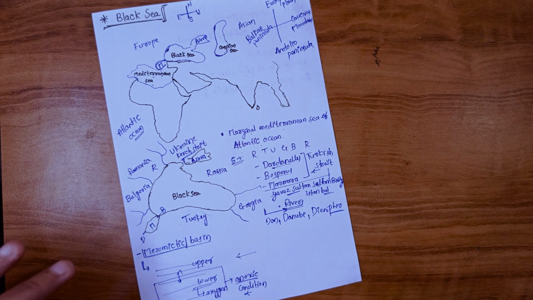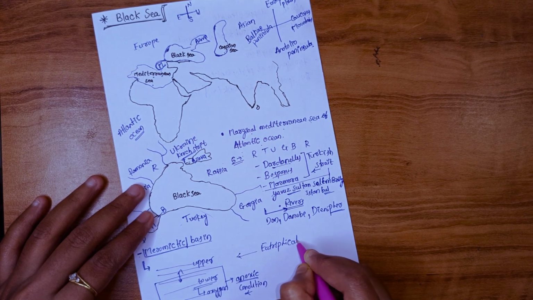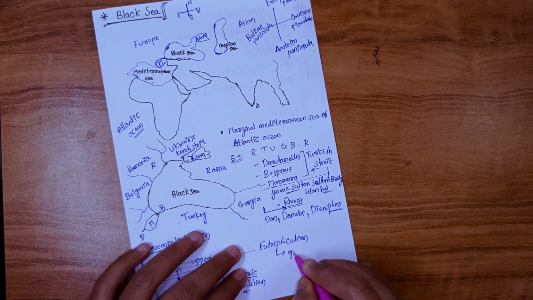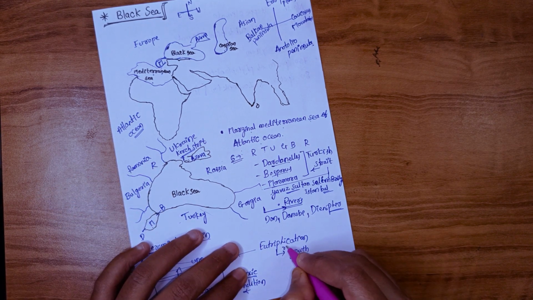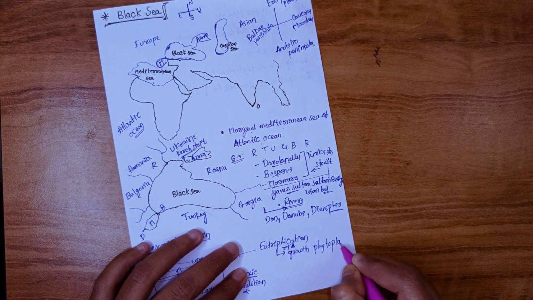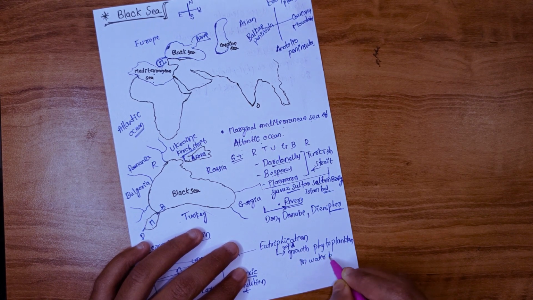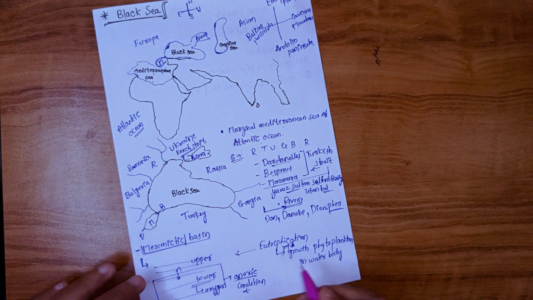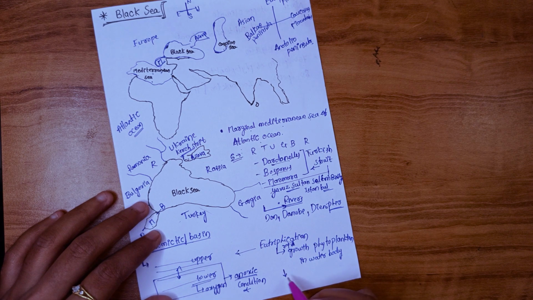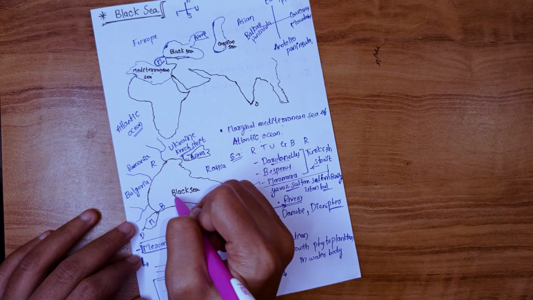Another process that creates the anoxic condition is eutrophication. Eutrophication means rapid growth of phytoplankton in the water body. Due to this rapid growth, the oxygen level in the water decreases and it leads to the anoxic condition. This is a very important characteristic of the Black Sea.